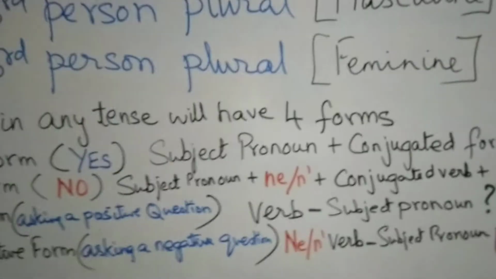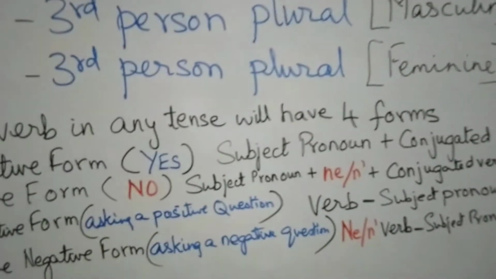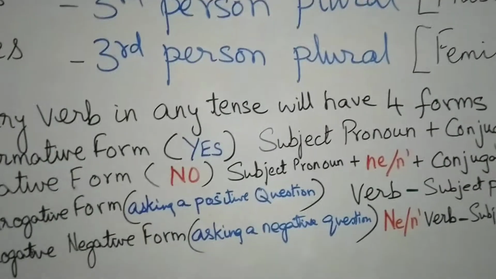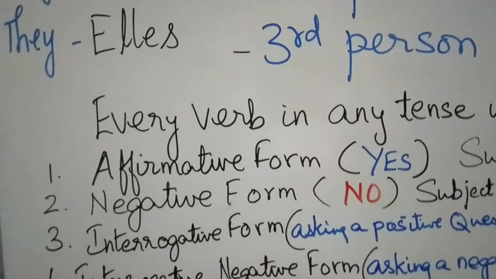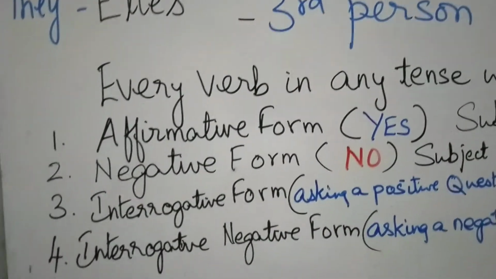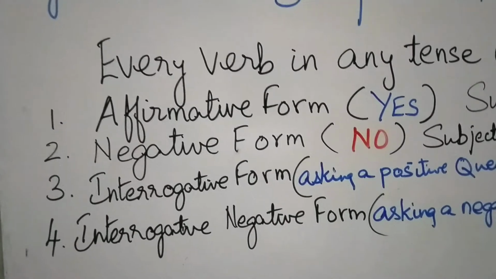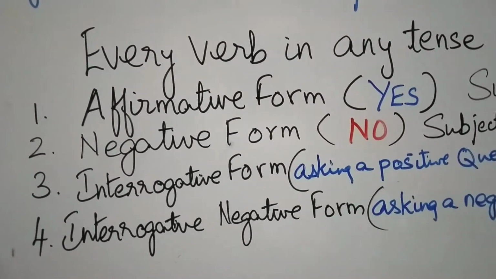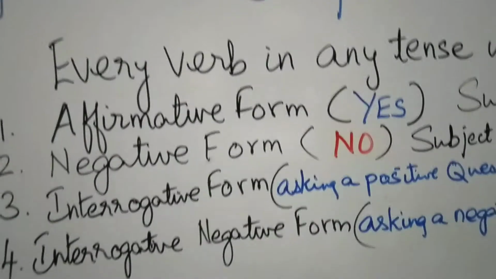Now, every verb, every tense will have four forms. In short, every sentence in English and in French will have four forms: the affirmative form, the negative form, the interrogative form, and the interrogative negative form. These are the four forms which every sentence will take.